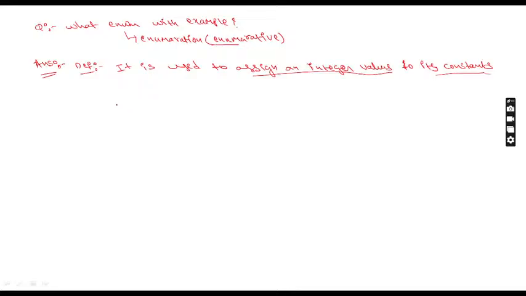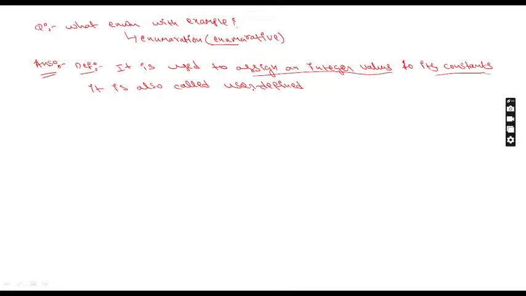It is also called a user defined data type. We have three different user defined data types: one is structure, one is union, and one is enum.